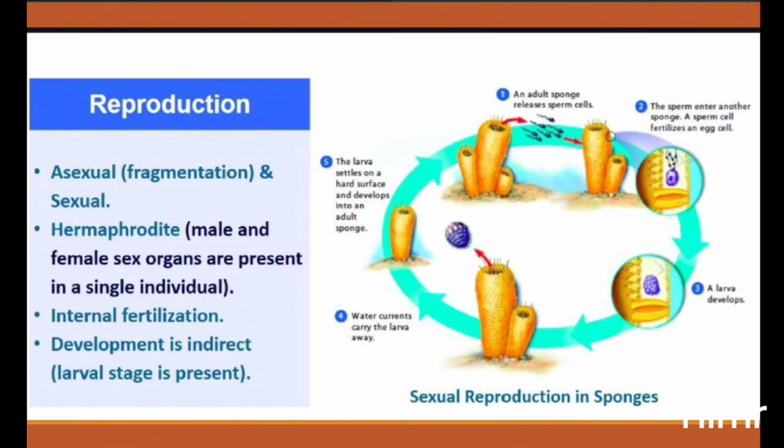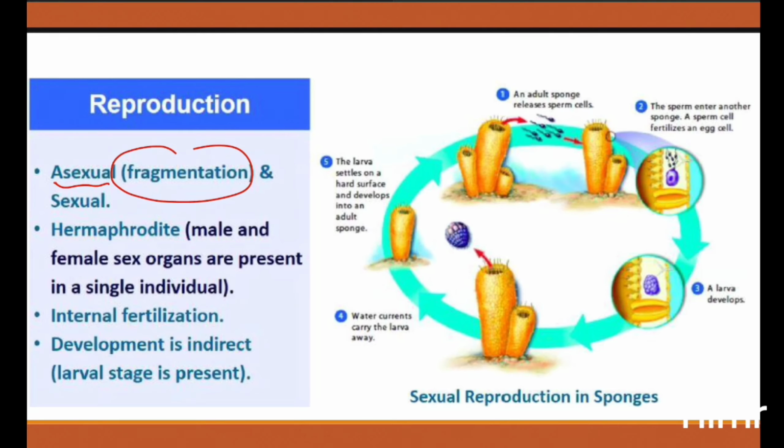Now, if you go through the reproductive system, the reproduction of sponges is mostly asexual. That means asexual in the sense that there is no involvement of gametes, right? Most of them form young ones by fragmentation. That means the body will be cut into small pieces, and each piece will develop into a new organism, right?